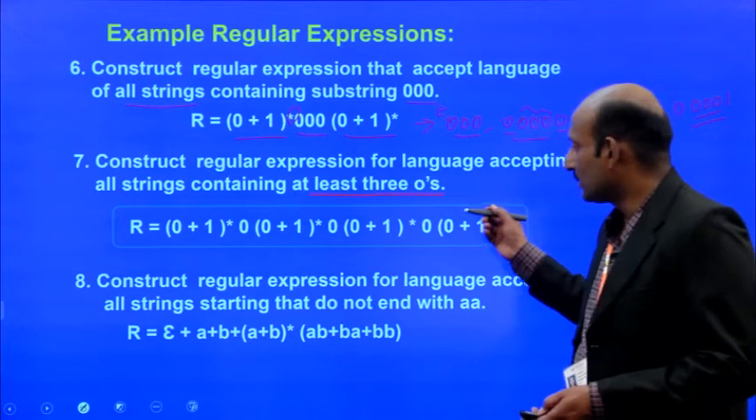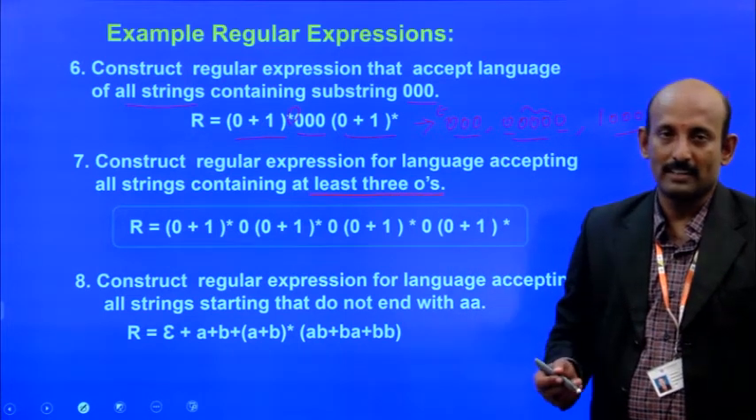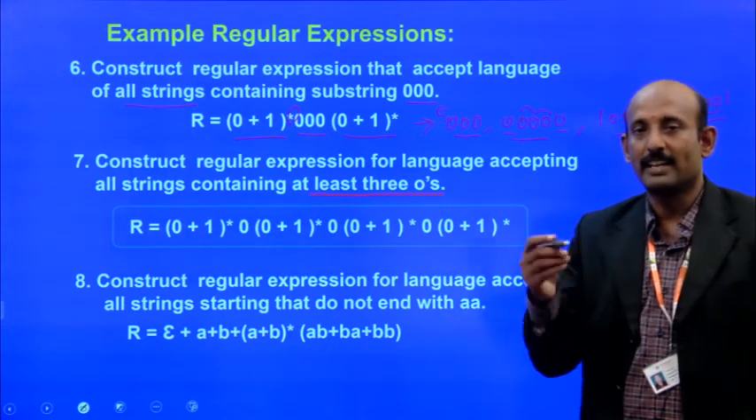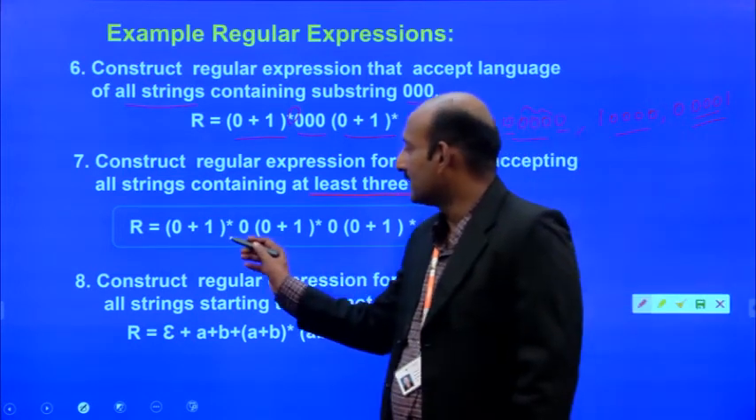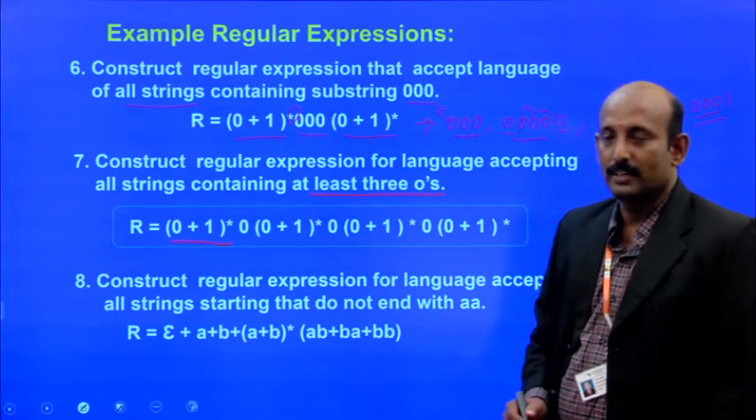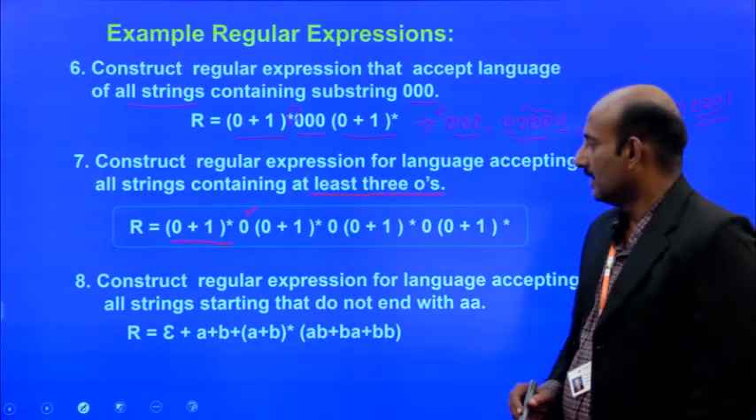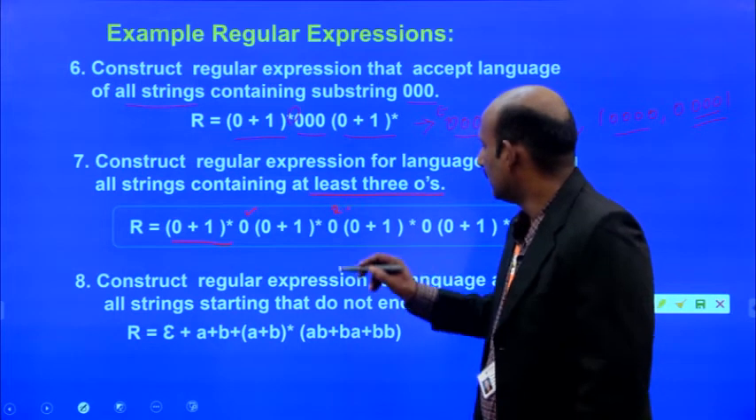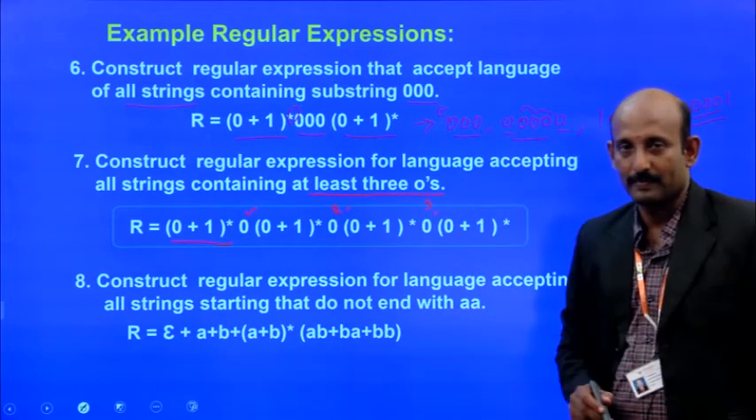So if the language consists of 3 zeros, then how can we write it? Beginning with 0 or 1, likewise ending with zeros or ones. The 0 may come in any position. So beginning with either (0 plus 1) whole power star, that is a Kleene closure. First 0 will come here, and second 0 will come here, and third 0 will come here.